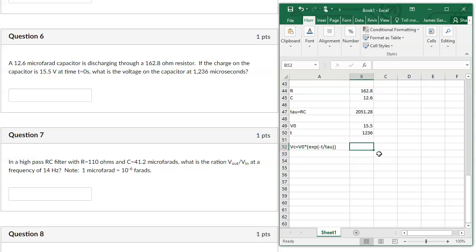And so here we go. V naught times exp of minus T divided by tau. And we get 8.48 volts. And that's it for problem 6.